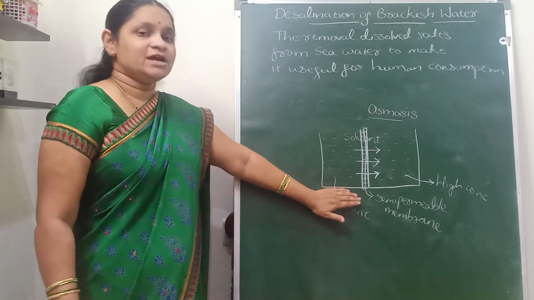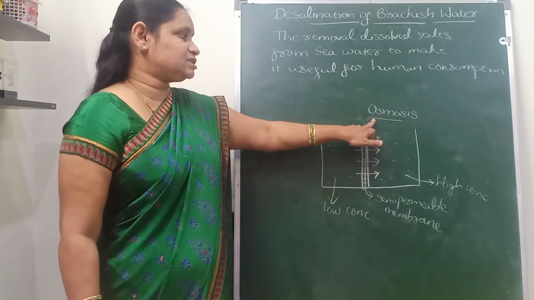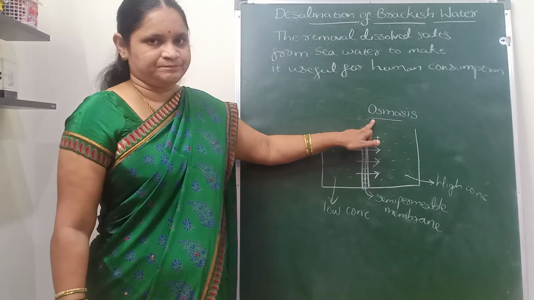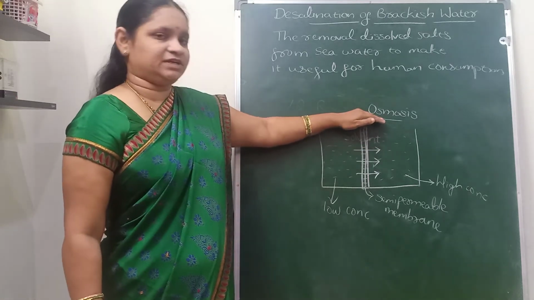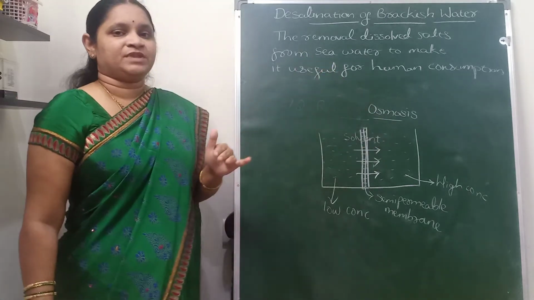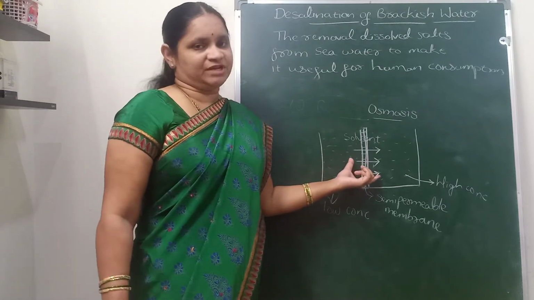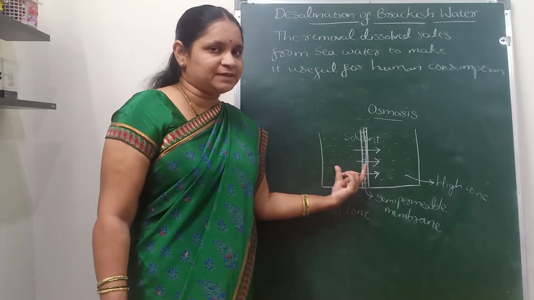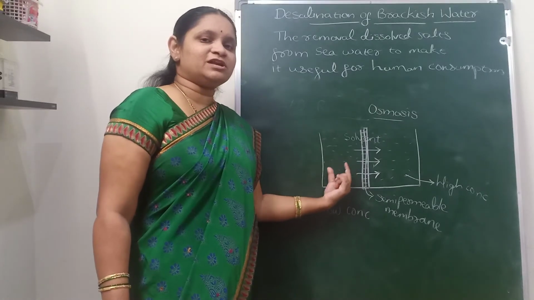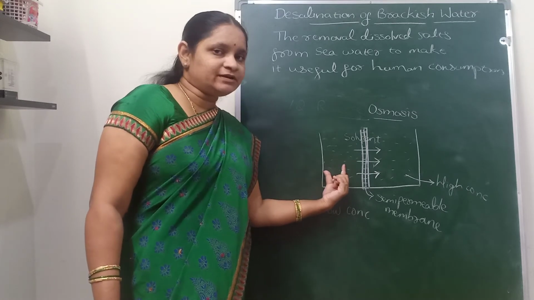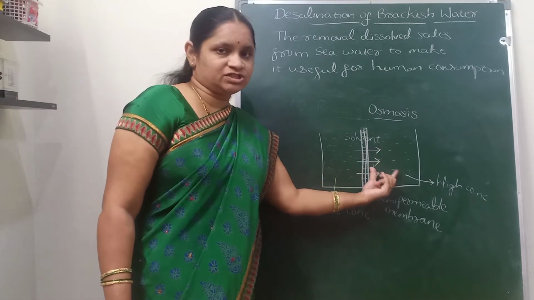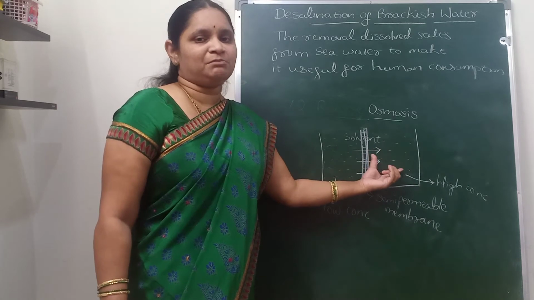So this is a natural phenomenon known as osmosis, and the dragging force here is the osmotic pressure. It is a natural phenomenon where the solvent molecules move from low concentration to high concentration through the semi-permeable membrane.